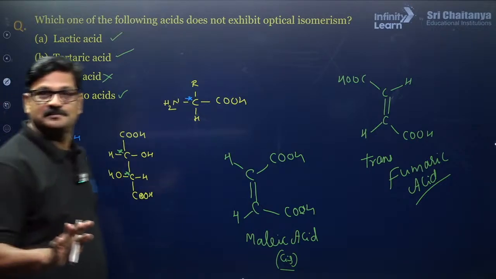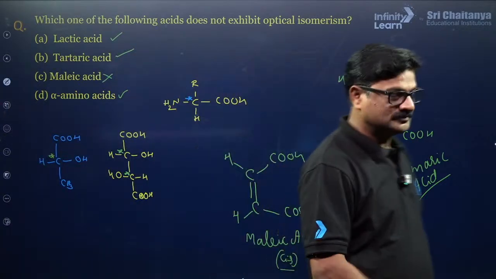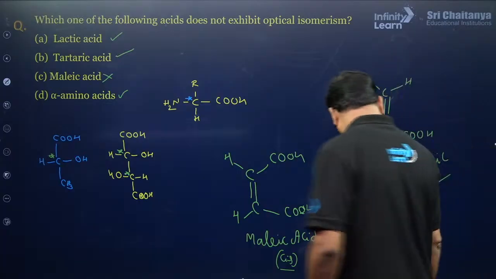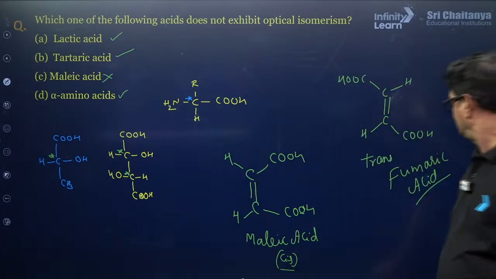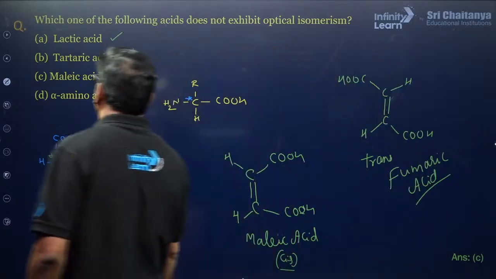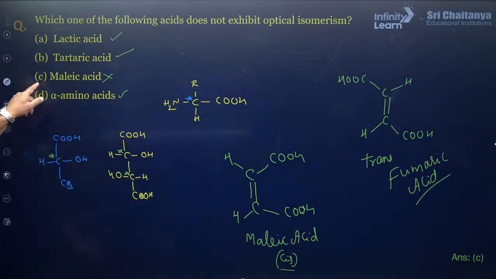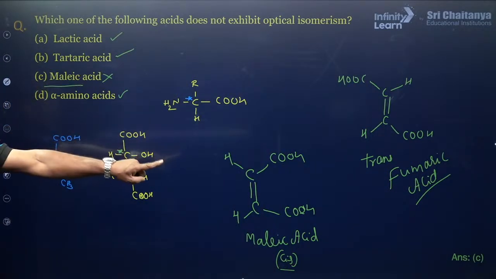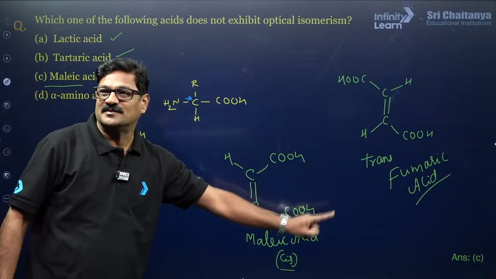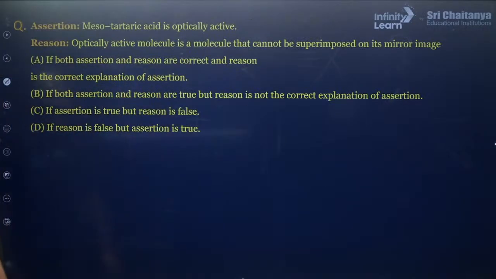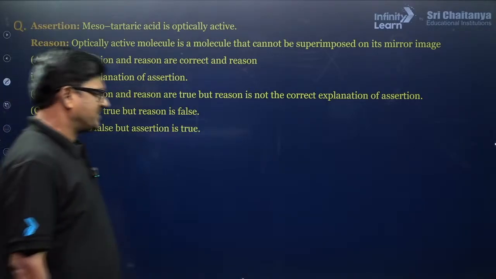Any doubt? So now, the answer is going to be C, malic acid. Malic acid does not show optical isomerism; rather, it shows geometrical isomerism. No doubt. And next one: mesotartaric acid is optically inactive.